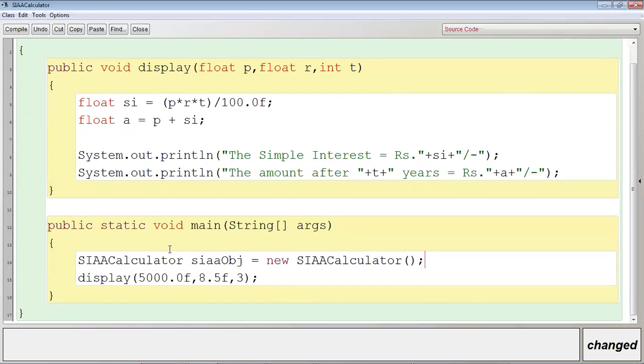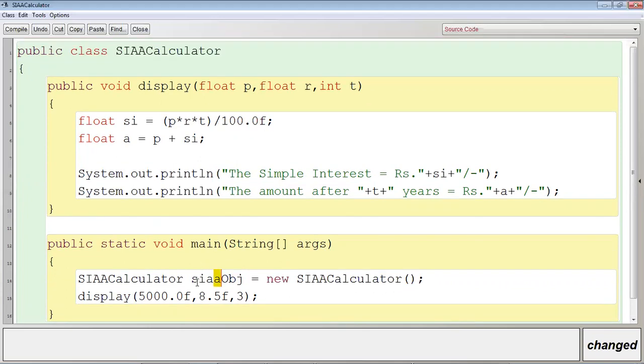Now, what is the name of the object chosen by me? SIAAobj means it is the object of which class? Simple Interest and Amount Calculator. SIAAC, let me write C. SIAAC. Okay, you can give XYZ any name, but